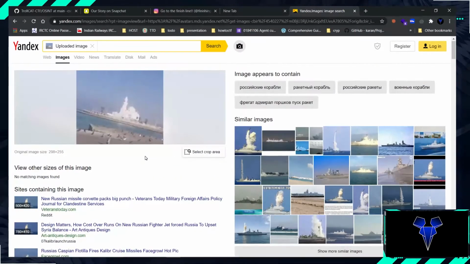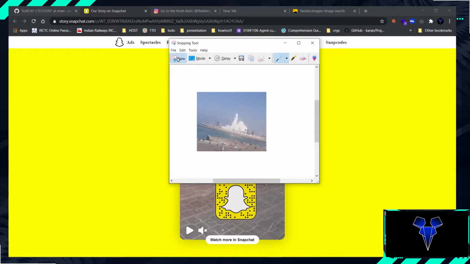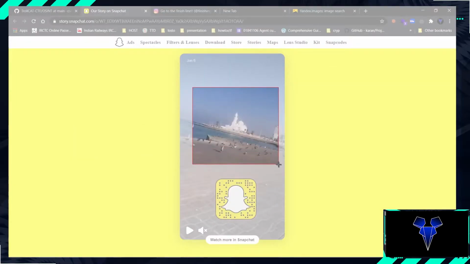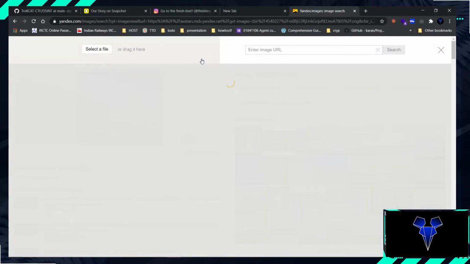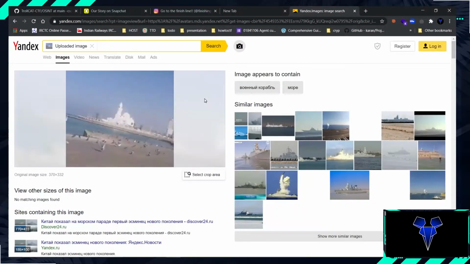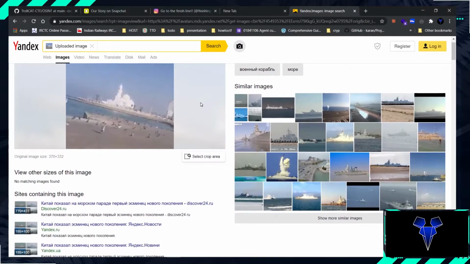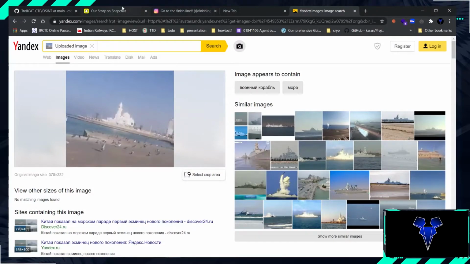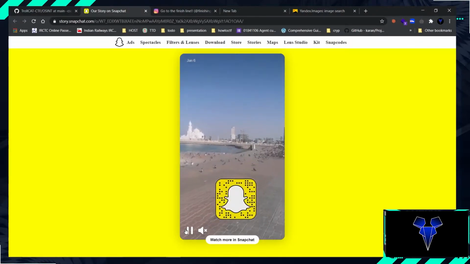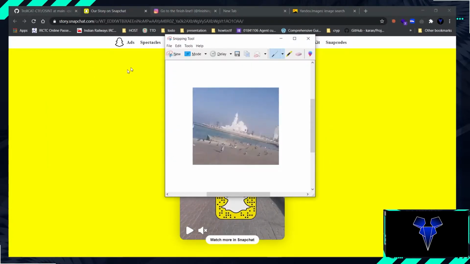Okay, not the Russian missile obviously. Let's just do another snap with a little bit more detail. Let's paste it again. Okay, do we have something relatable? No, we don't have anything relatable. Let's move on to the second building, and hopefully this would be it.